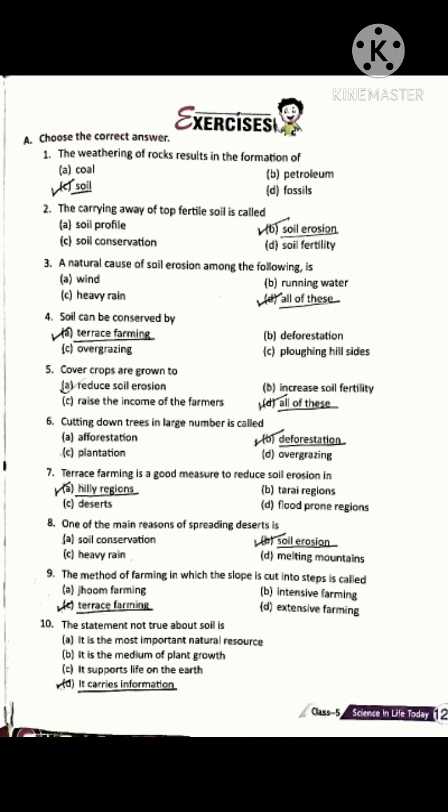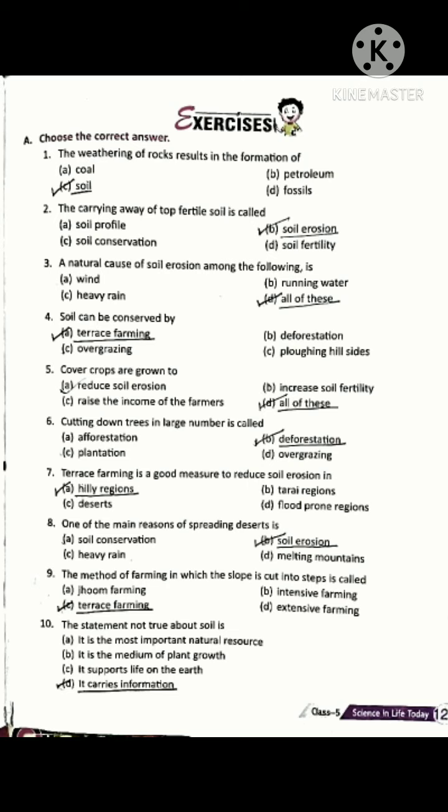Question number 7. Terrace farming is a good measure to reduce soil erosion in: Option A, hilly regions; B, Tarai regions; C, deserts; and D, flood prone regions.